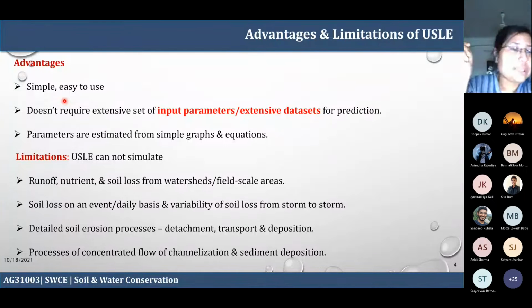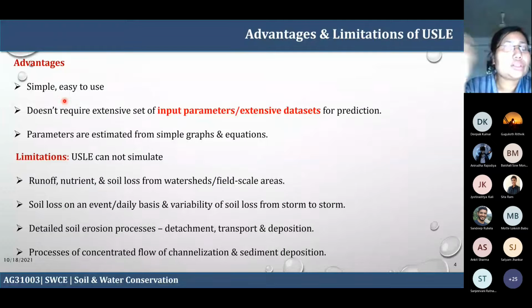Third and foremost is detailed soil erosion processes. You do not have the idea, or you cannot estimate, how much soil is lost because of the detachment process, how much is because of the transportation or deposition. So that means the proportion or the ratio. For each of these processes, how much soil is lost, you cannot estimate. So these are the limitations.